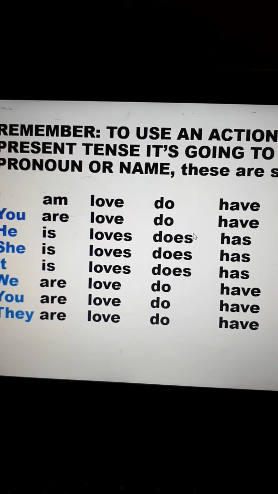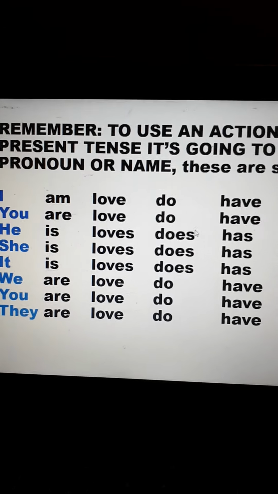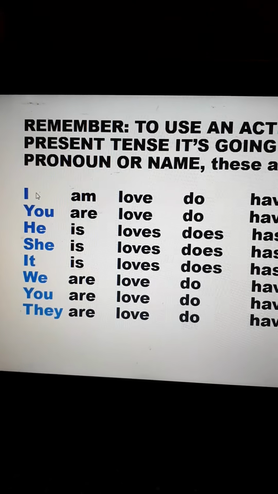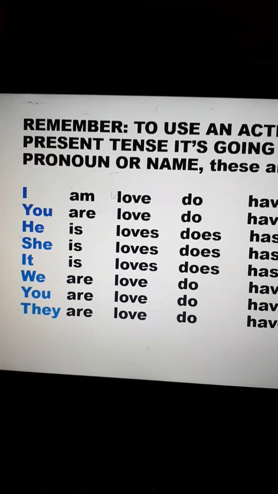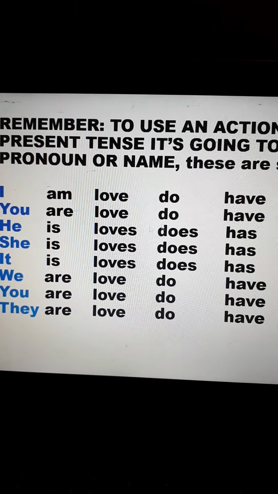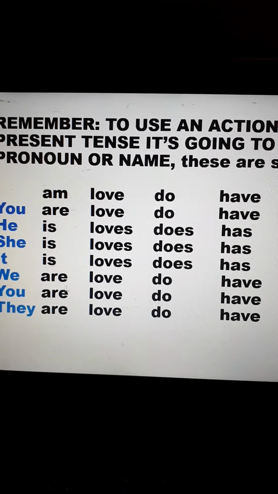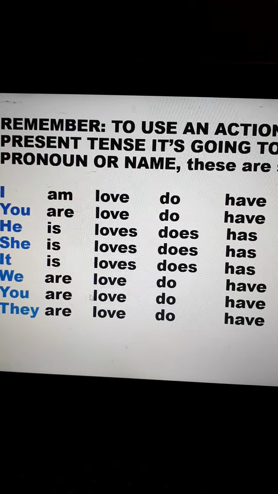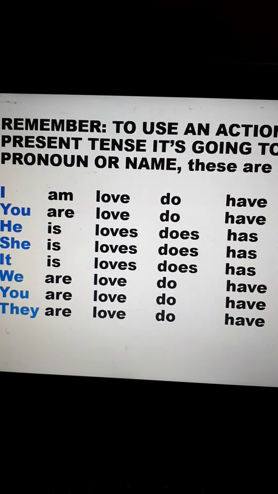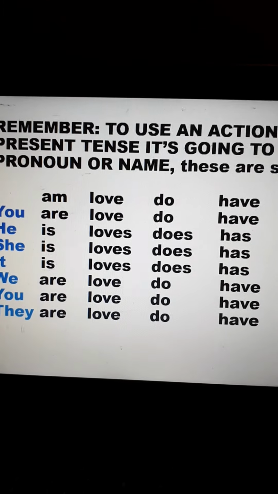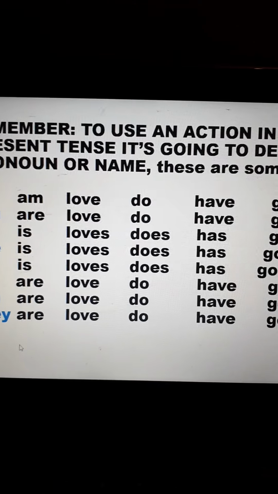Some of them are regular, some of them are irregular. For example, I am, I love, I do, I have, I go, I travel, okay? We, you, and they, the same. We are, we love, you do, we have, they go, you travel, they have, etc., okay?